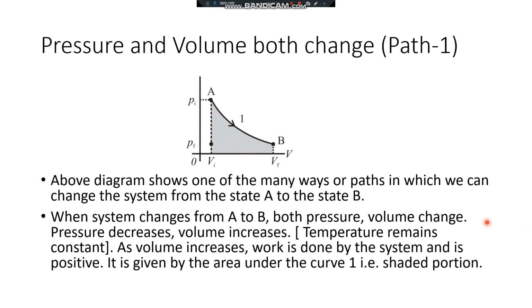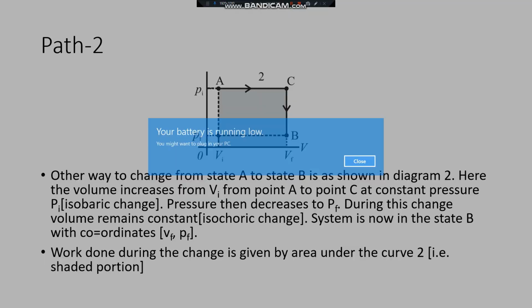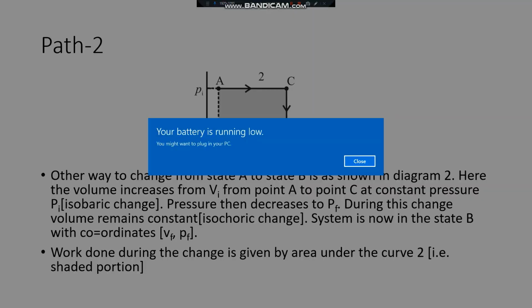Now let us consider the path 2. Now here the change in the state from A to B is taking place through path 2.